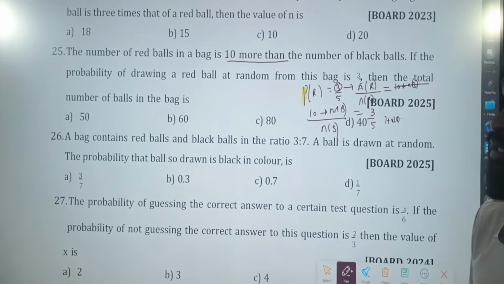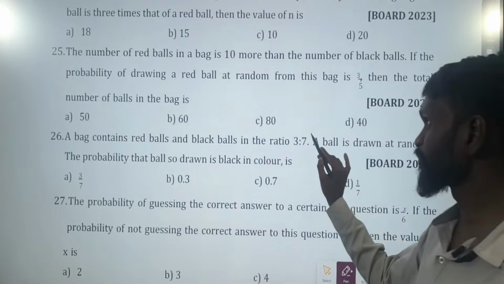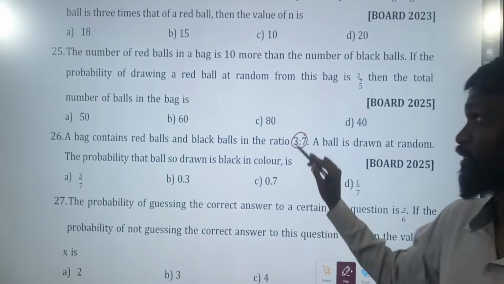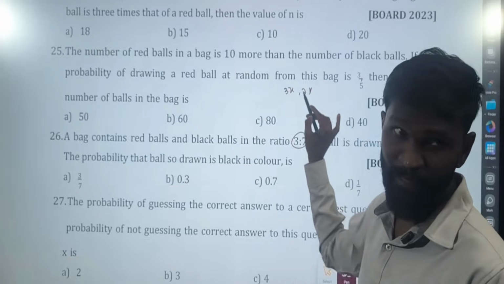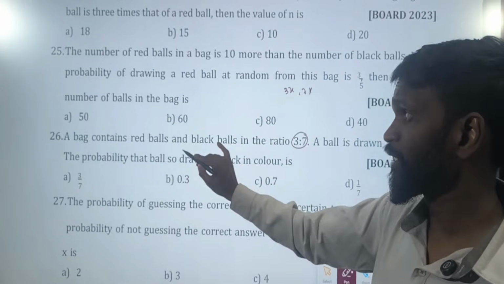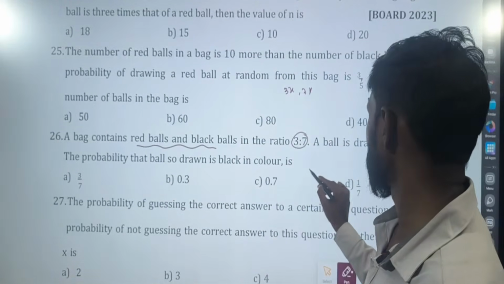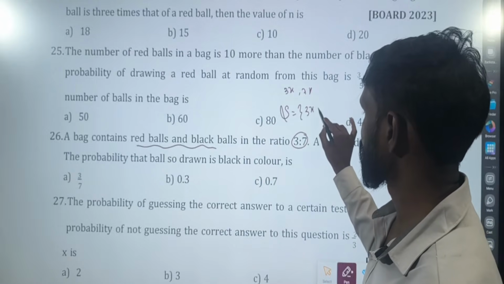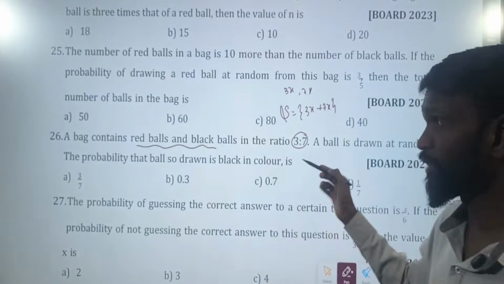Next question. A bag contains red balls and black balls in the ratio 3:7. See, whenever you get a ratio, you should assume it is 3x, 7x. Remove the ratio by placing 3x and 7x. A bag contains red balls and black balls. So what is the sample space now? 3x plus 7x, because total how many balls are there? Red and black. That becomes 10x.